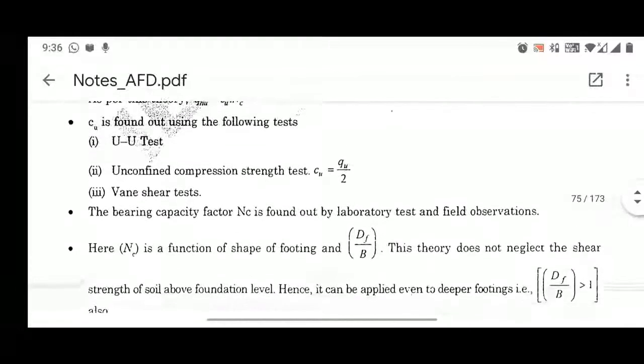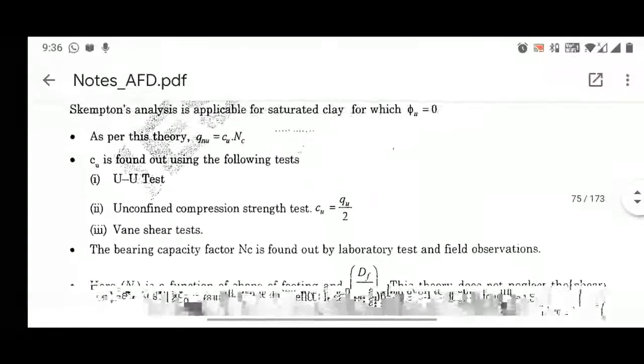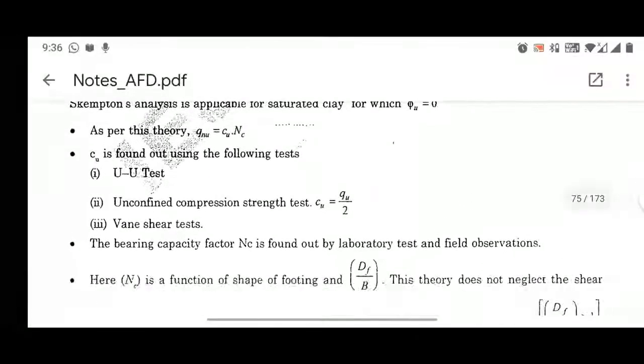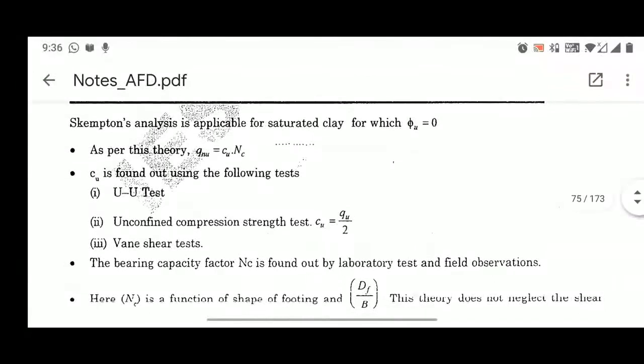So class, please note this point. This last point is very important. We are all familiar with the parameter Nc, which is a function of the shape of the footing, right? And Df by B, where Df stands for the depth of footing and B refers to the width of footing.